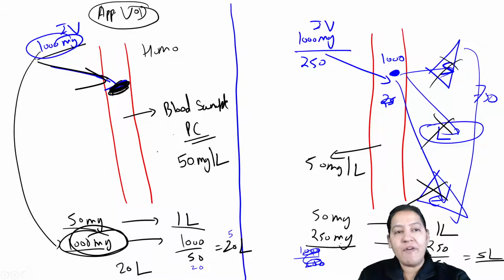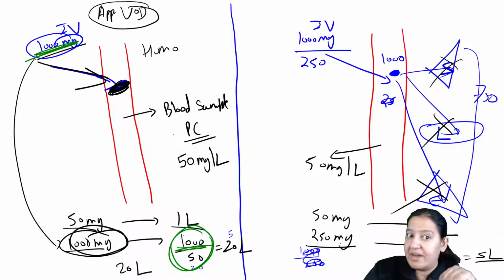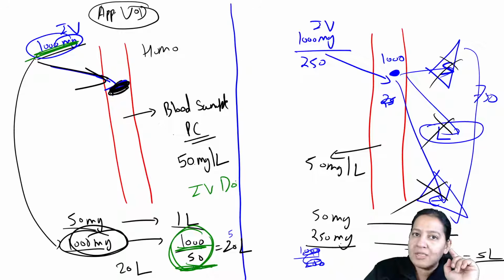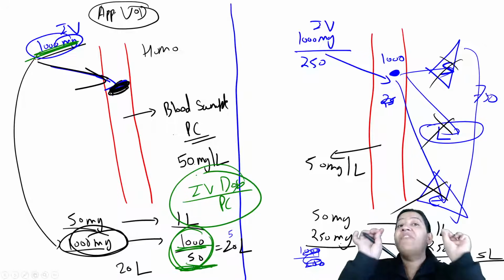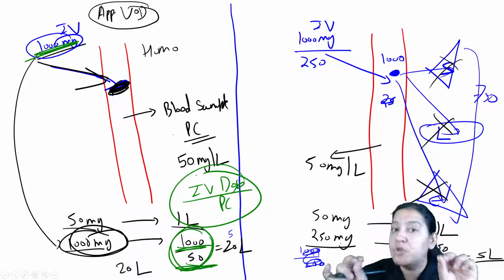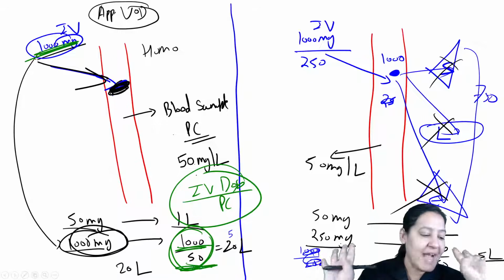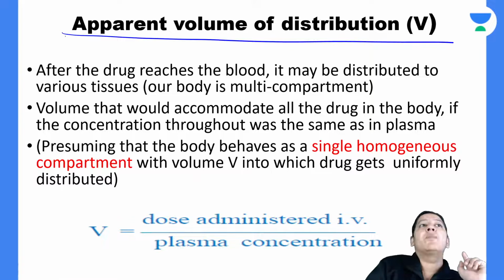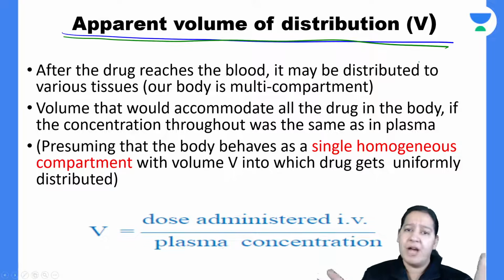And what is the formula of apparent volume of distribution? You tell me. It is 1000 by 50. What is 1000? 1000 is the IV dose which is given. And what is 50? 50 is the plasma concentration. So IV dose upon plasma concentration is the formula of apparent volume of distribution. When I consider the body as one homogeneous compartment, I am assuming there are no organs. That is the thing. I tried hard. Everyone give me a thumbs up.